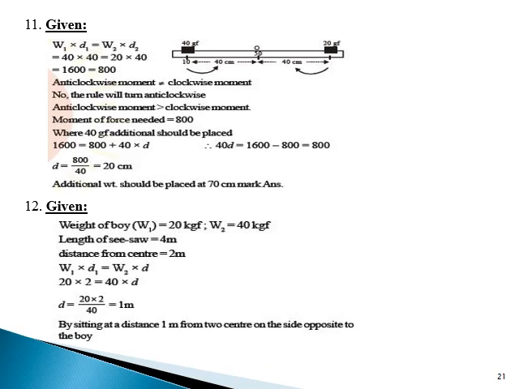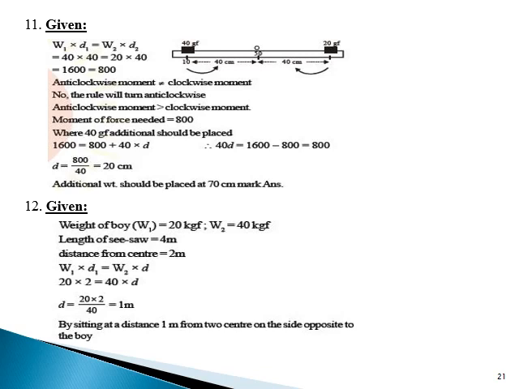Now we'll ask how you got 40. 90 minus 50, 50 is the center, so 90 minus 50 you will get 40. And again from 50 minus 10 you will get 40. So it's given here 1600 is not equal to 800. Anti-clockwise moment is more than clockwise moment, so the rule will turn anti-clockwise. Why? Because the anti-clockwise moment is more than the clockwise moment.